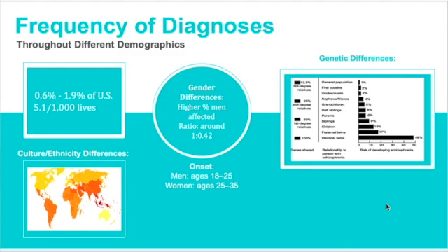Genetics play a huge role in the onset of schizophrenia, as can be seen by the table here, where it is shown that for the general population, or people who are not related to people with schizophrenia, there is a very low chance of having the disorder, which is around 1%, whereas for identical twins, there is a much higher risk of around 48%.